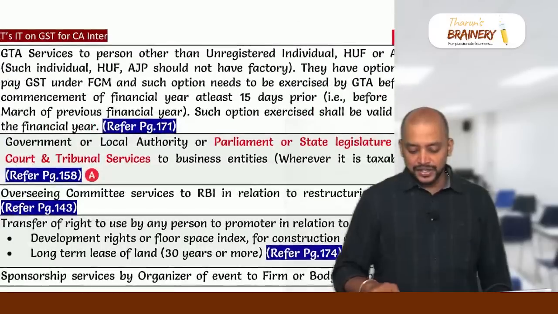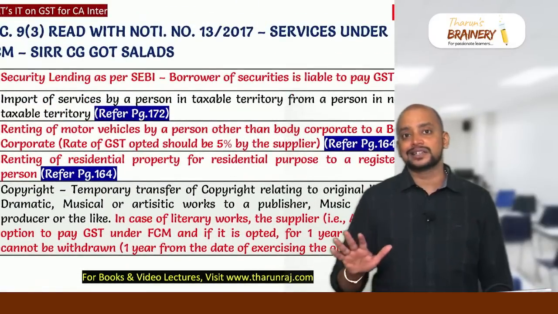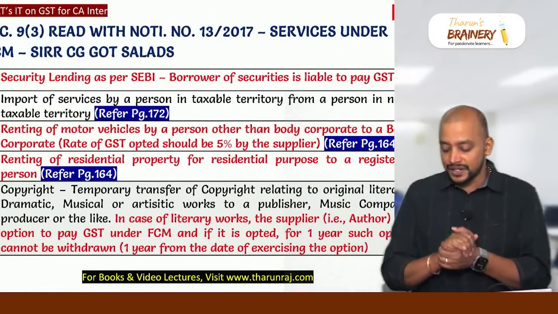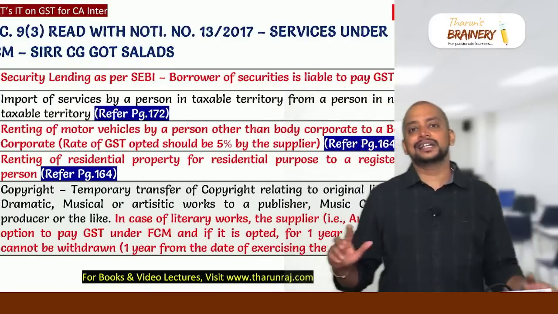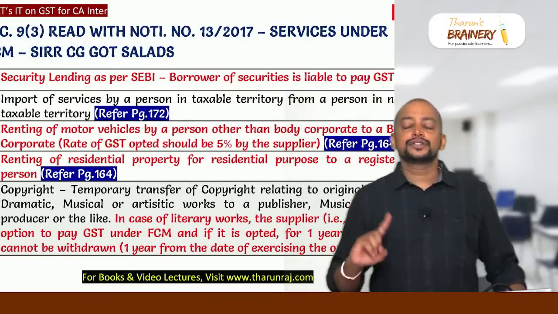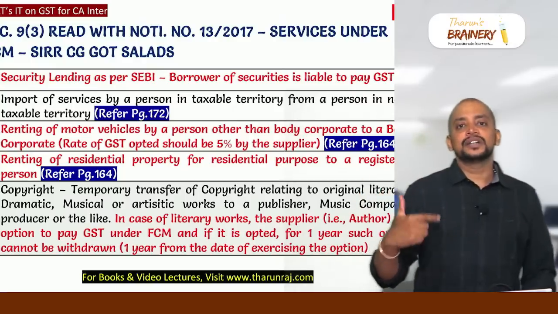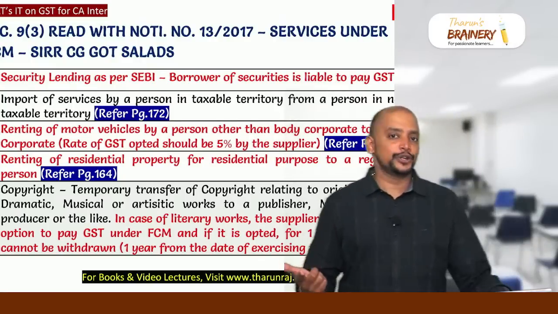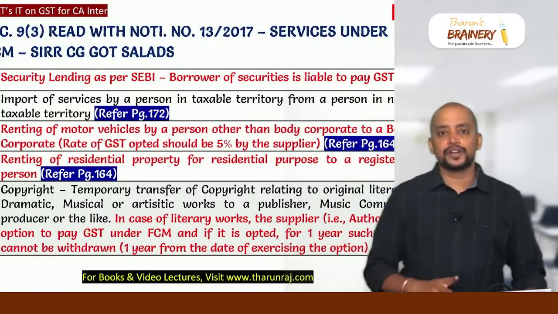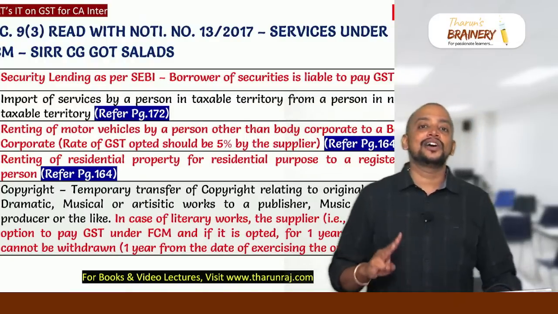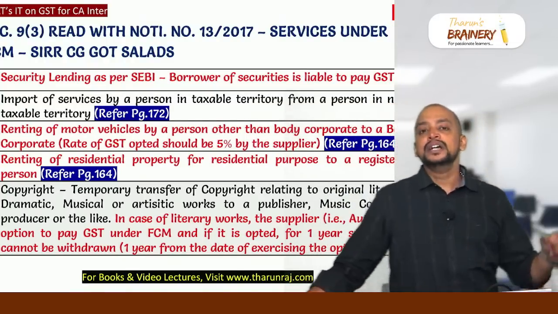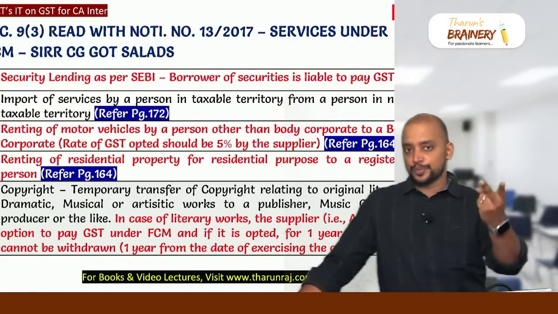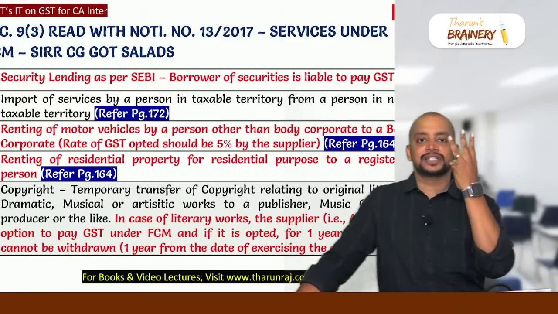Then the list of services which are covered under RCM. So you need to know the list of services alone. First, remember the "Sir CG got salads." S for security lending. So in security lending scheme, recipient is the borrower of securities, you need to pay GST. Then I for import of services. R for renting of motor vehicles. In renting of motor vehicles, three conditions are there for RCM. Supplier should be other than body corporate, recipient should be body corporate, and the rate of GST 5%.